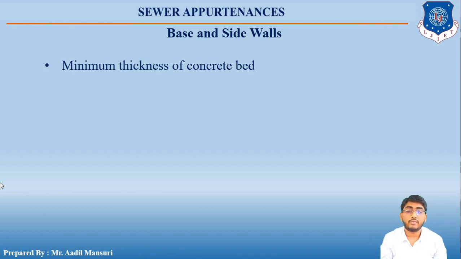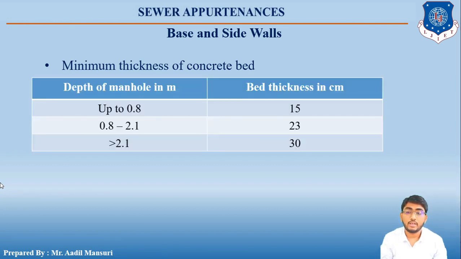So, the minimum thickness of the concrete bed: if the depth of the manhole is up to 0.8 meter, then the bed thickness should be 15 centimeter. If the depth of the manhole is between 0.8 and 2.1 meter, then the bed thickness should be 23 centimeters.